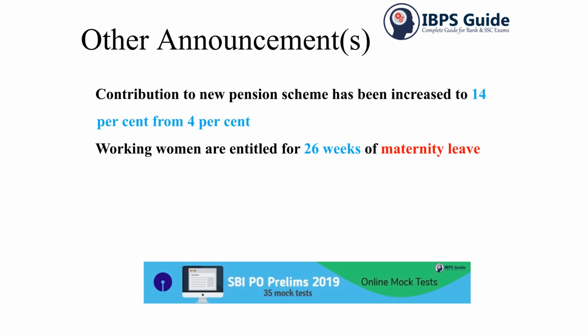The other miscellaneous announcements are that the contribution to the new pension scheme has been increased to 14% from 4%. Before it was 4%, now it is 14%, and working women are entitled to 26 weeks of maternity leave. This is paid maternity leave. So these were the important highlights of our interim budget 2019-2020.